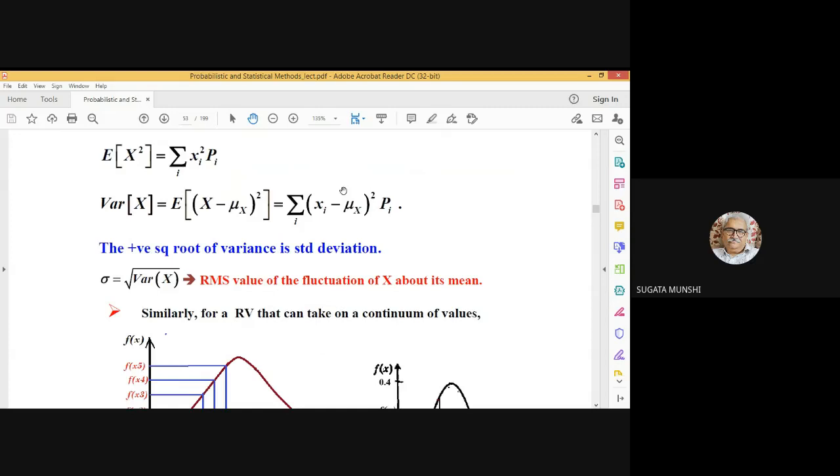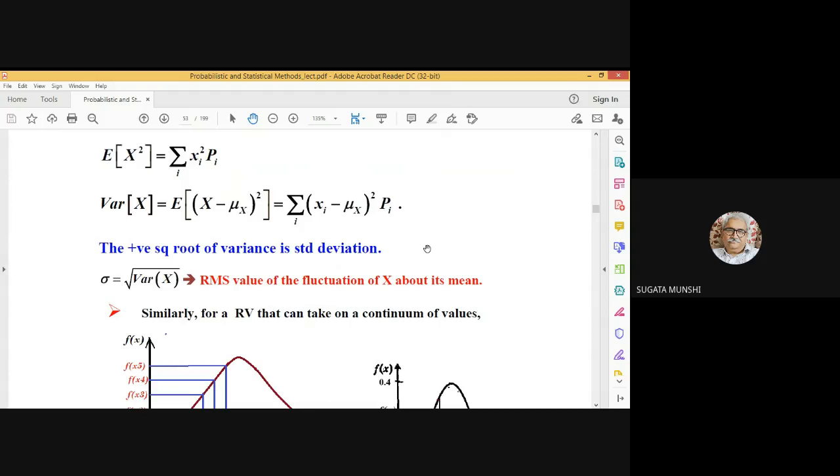What about capital X lying in the range, oh, sorry, what about capital X lying in the range x1 to x1 plus dx?